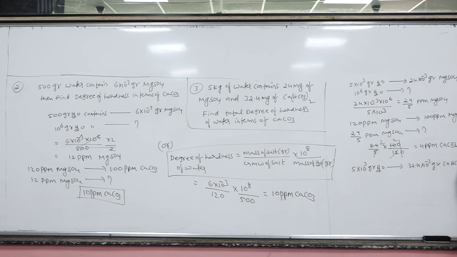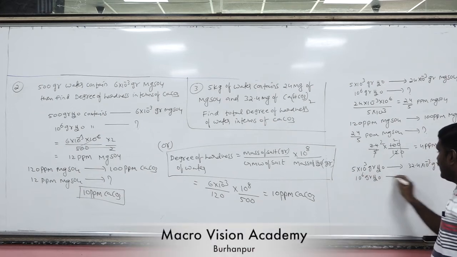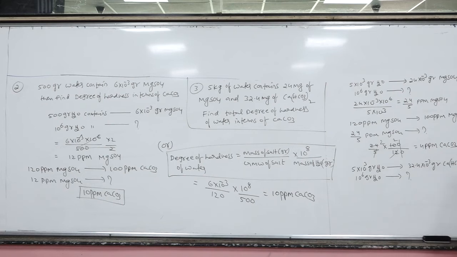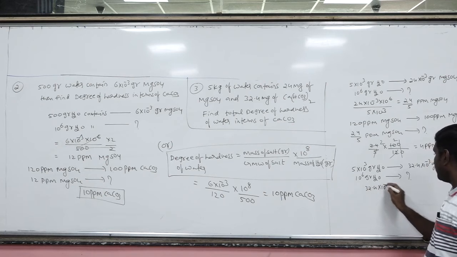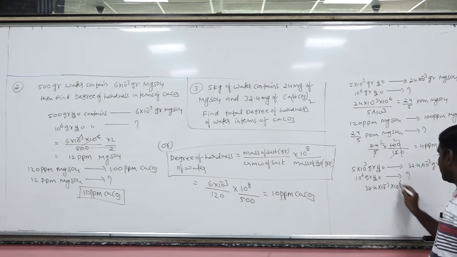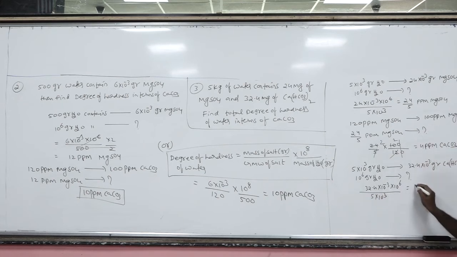Calcium bicarbonate. Then 10 to the power 6 grams water containing how many grams of calcium bicarbonate? That will be in terms of ppm. So 32.4 into 10 raised to minus 3 into 10 raised to 6 whole divided by 5 into 10 raised to 3. So that is 32.4 by 5 ppm of what?